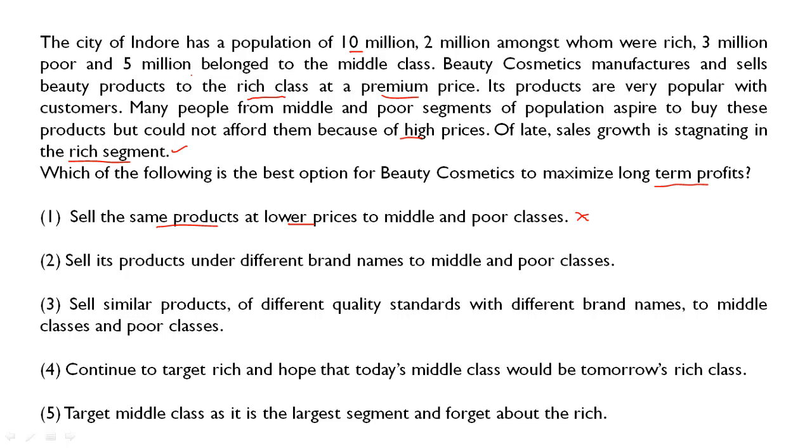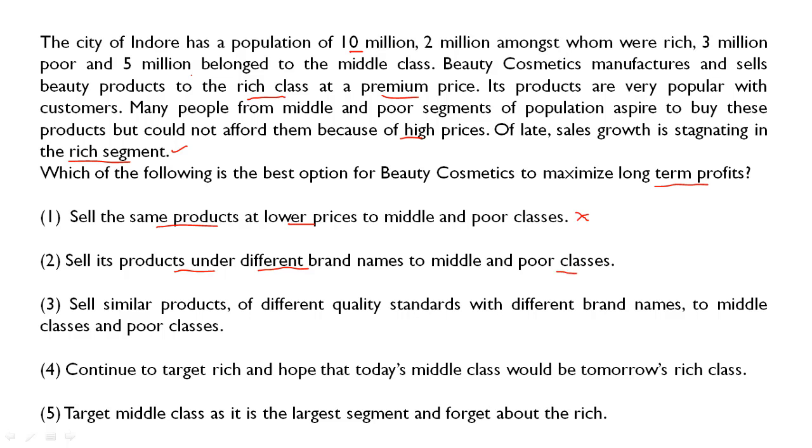Next, sell its product under different brand names to middle and poor classes. Friends, up till now this was good, that they should use a different brand name. Okay, so this will create a differentiation between the rich and the poor segment. But what the option is not telling us is whether they are changing the quality. So the price might also be high for this brand name also. Even though they have changed the brand name, there is nothing mentioned about the price of the product. So I don't think this will be a correct option, but we'll keep it aside.